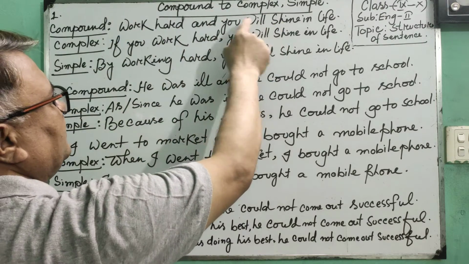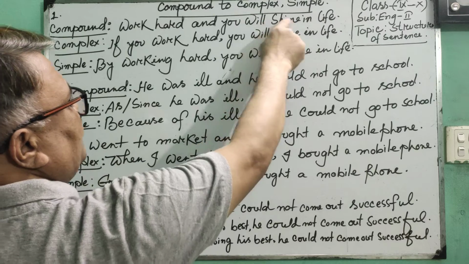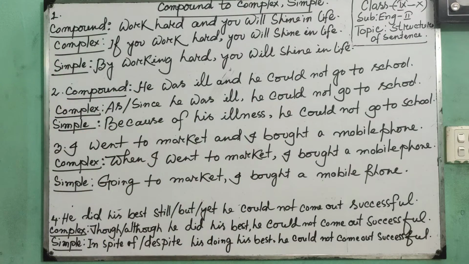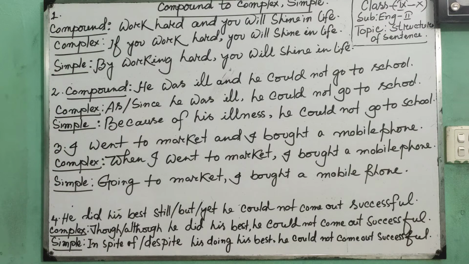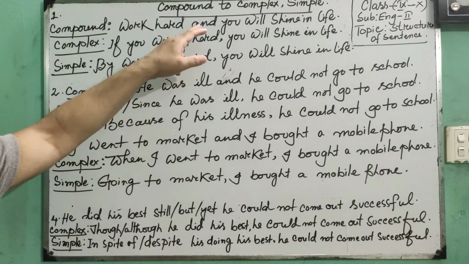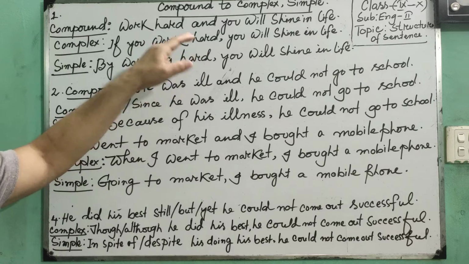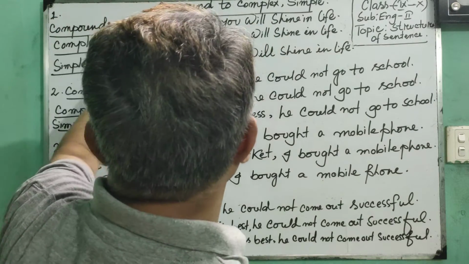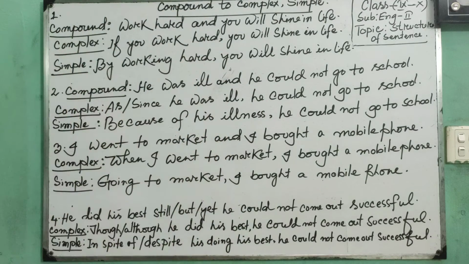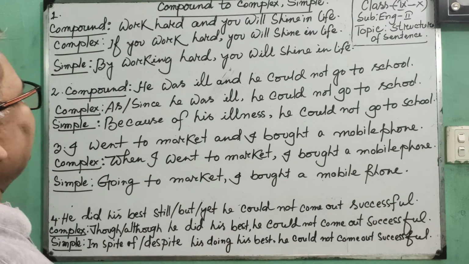After the conjunction, it is the subordinate clause: you will shine in life. So we can see that and has connected two clauses, so it is a compound sentence.